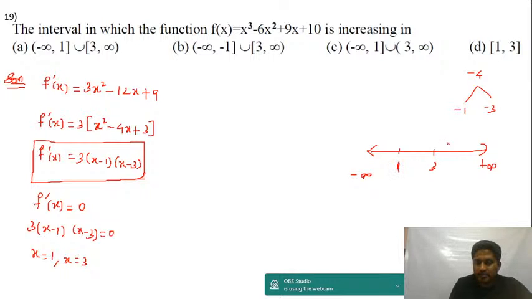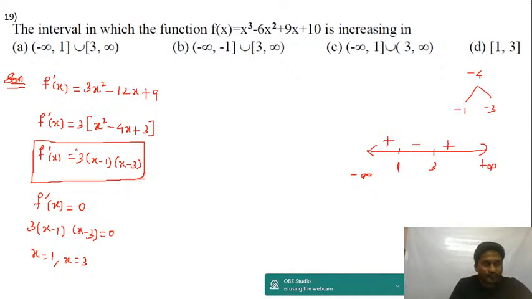Start from right: plus, minus and plus. f dash of x is positive, so start from right: plus, minus and plus. There's one question in the NCERT textbook where f dash of x is negative. You get minus into x minus a, x minus b. Then you should write minus, plus and minus.